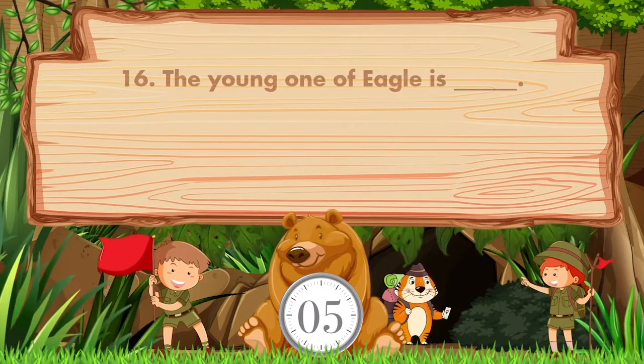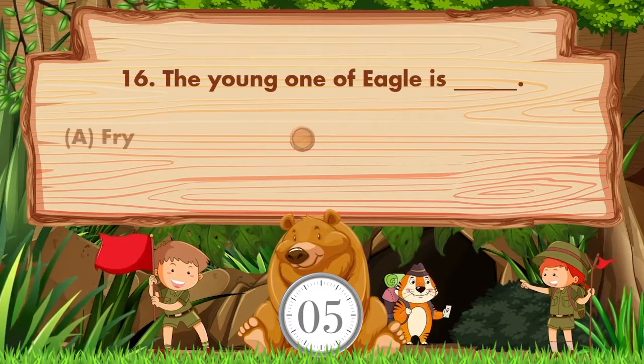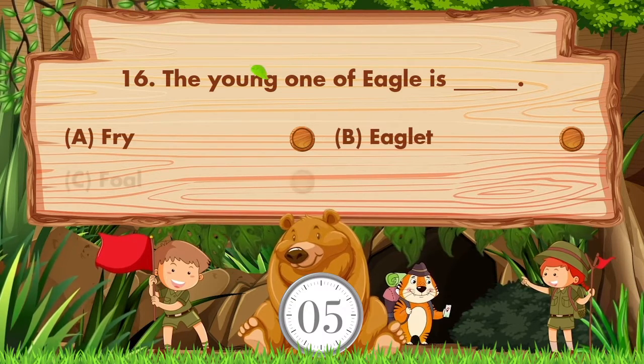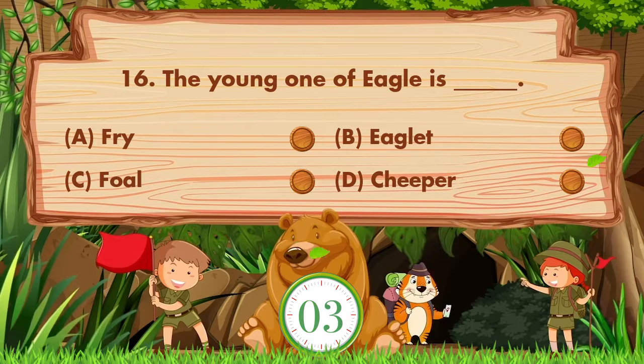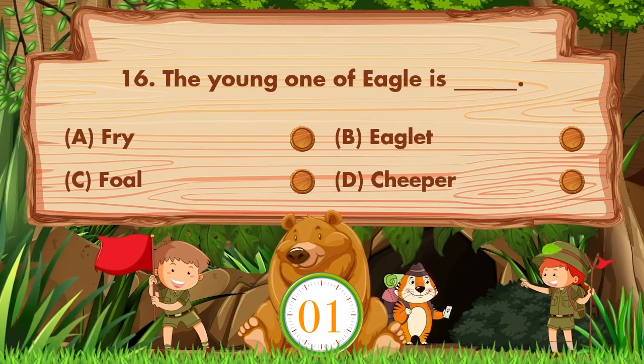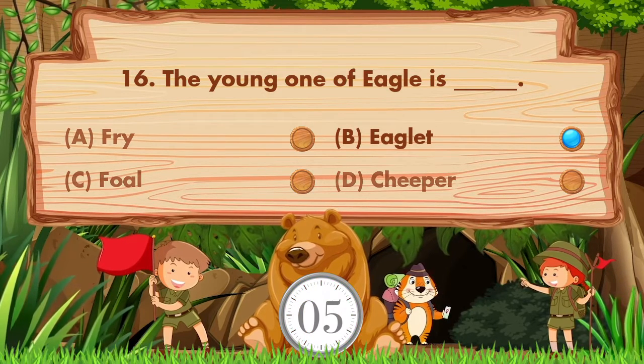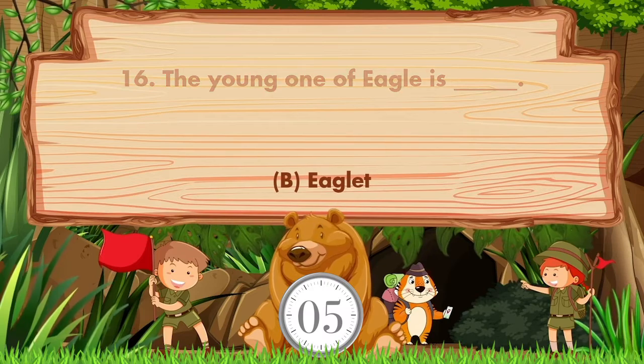The young one of eagle is blank. Option is A. Fry, B. Eaglet, C. Foal, D. Cheaper. Answer is option B. Eaglet.